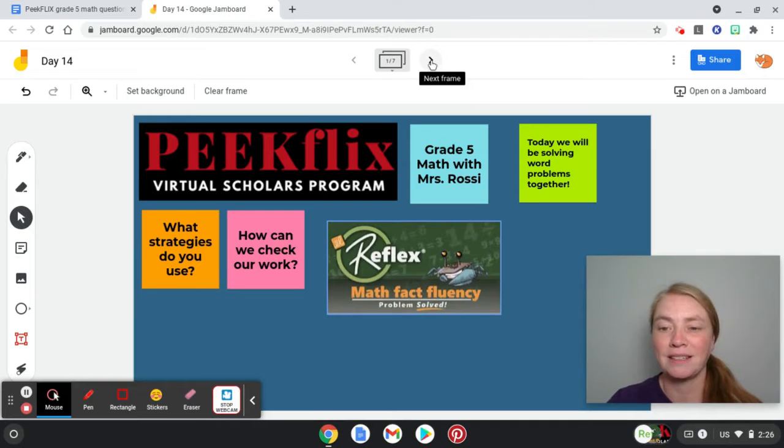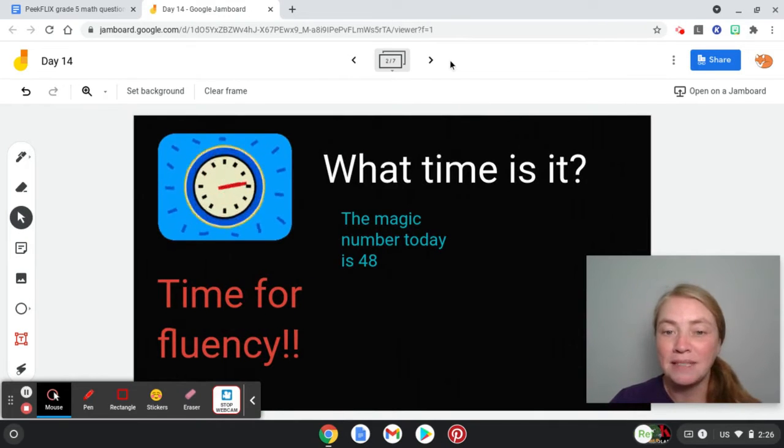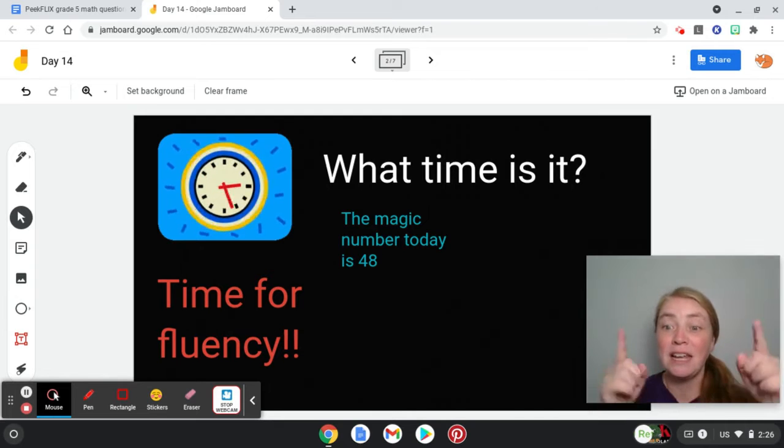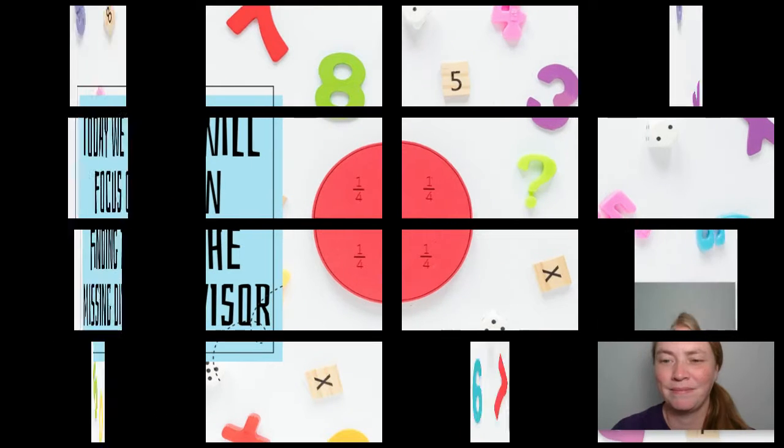Let's get moving. So what time is it? It's time for some fluency. Let's do the magic number. Today it is 48. What kind of factors do you know that you can multiply together to get the number 48? I think we'll get into this in just a little bit. Stay tuned and be ready to work.